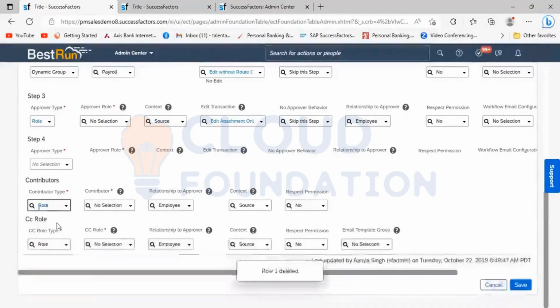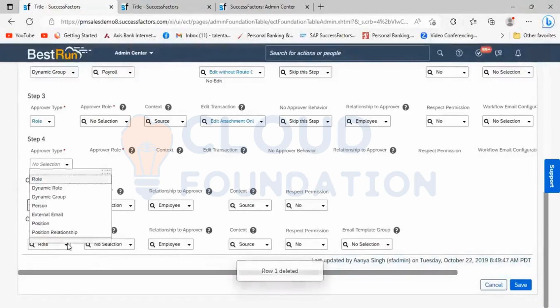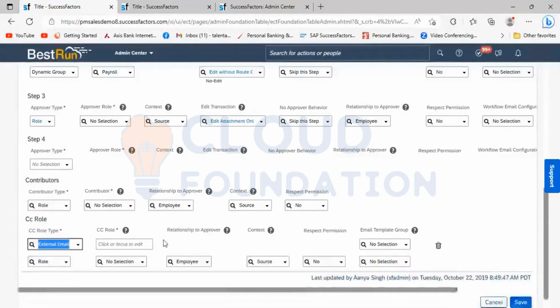If we go into the CC role, in the CC role you will see role, dynamic group, person, and position, and additionally we can see external email. When you click on external email, it means somebody you want to include in the CC role who is outside the SuccessFactors system. That is also possible when you want to include somebody with the help of an external email.